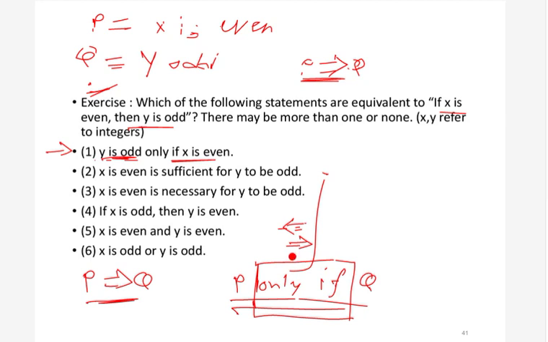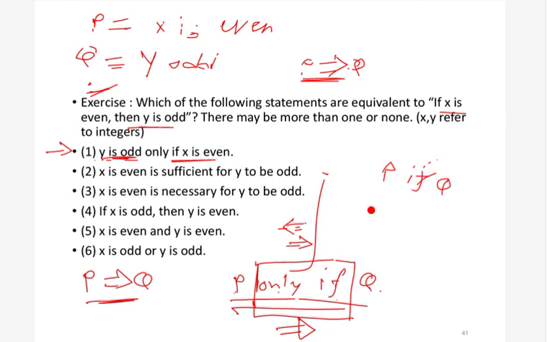If we have a statement p only if q, so there is p, there is q, and in between we have only if, then we can replace this only if with forward implication. And if we have something like p if q, with p, q, and in the middle we have if, then this if goes backward.